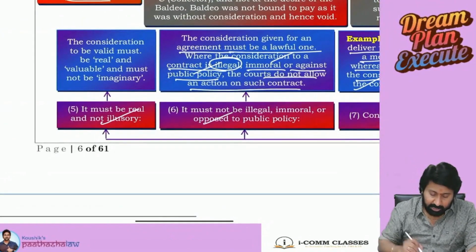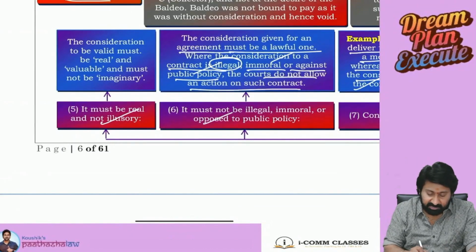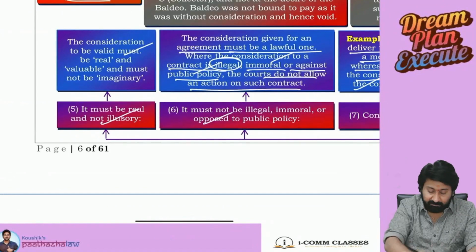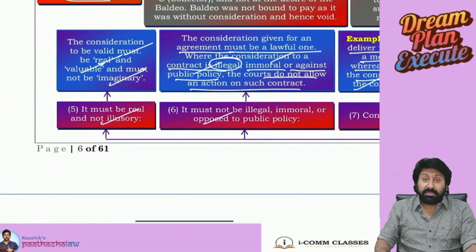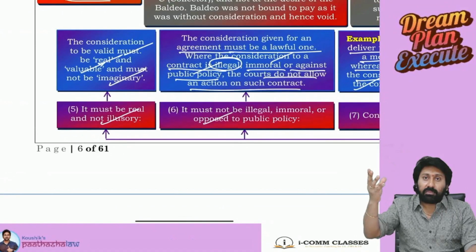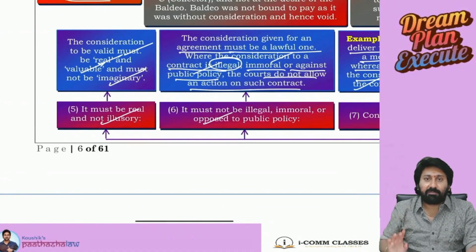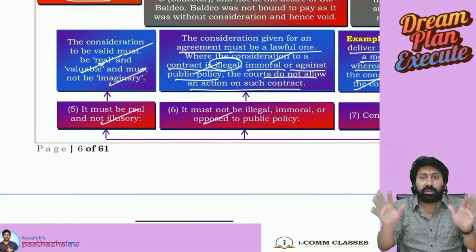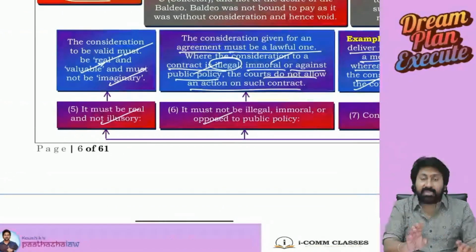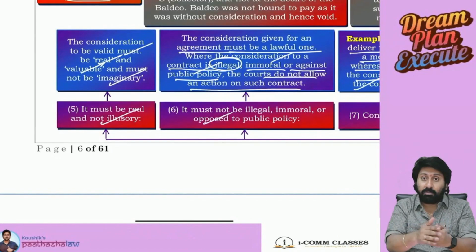Next one. Consideration must be real and not illusionary. The consideration must be valid. To be valid, it must be real, valuable, and must not be imaginary. Something which is not there, you should not give as a consideration. Understood? For example, if I say I will give you magical powers, and once you do that act, the magical powers are not there. Something illusionary, you should not create as consideration. Consideration must be real. It need not be of equal value, but it should be real.